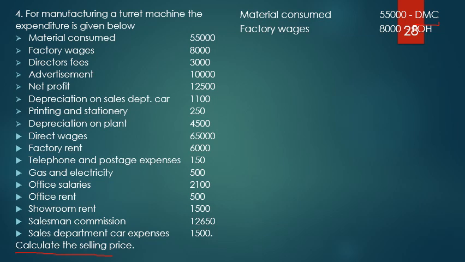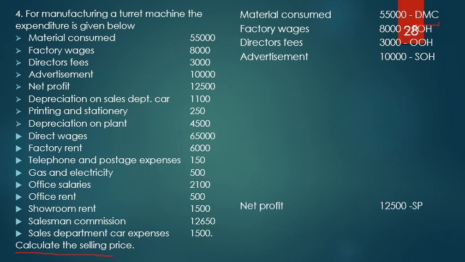Next, factory wages. Factory wages, that means I am giving wages to the factory people. So that will come under factory overheads. Okay. Directors fees, it will come under office overheads or administrative overheads. I had explained earlier also. Next is advertisement. Where do we give that? Normally it is required for the salesperson, so it's a part of selling overhead. Net profit, we will consider that at the end and it becomes a part of the selling price.